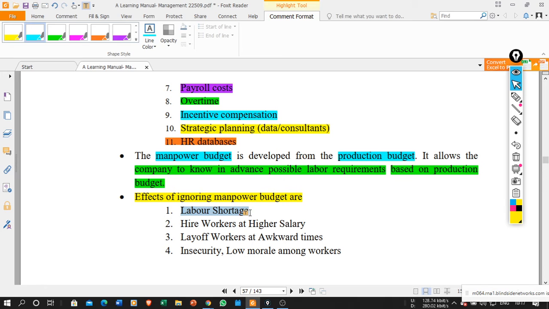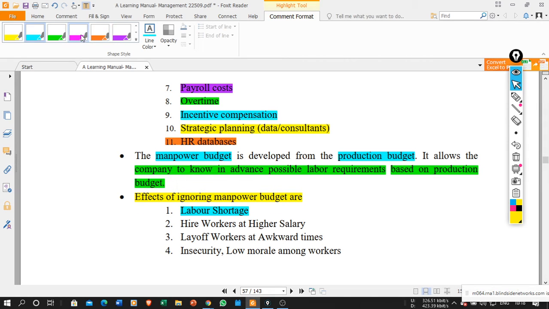The first consequence is labor shortage. If there is a shortage of labor, then your work is going to be stopped. You are not able to produce the quantity. Even if you have the raw material and the machinery, with a shortage of labor you are not able to achieve your production target, and basically you are going to suffer. So it is the underutilization of your machinery and all these things. If you ignore the manpower budget, that will result in labor shortage.